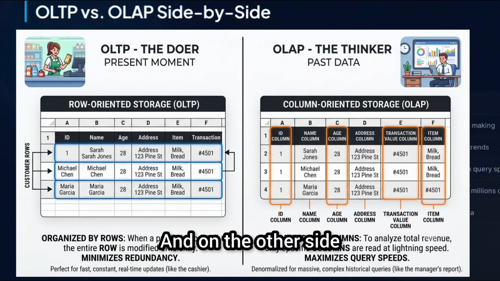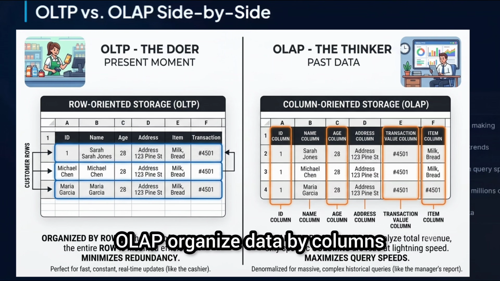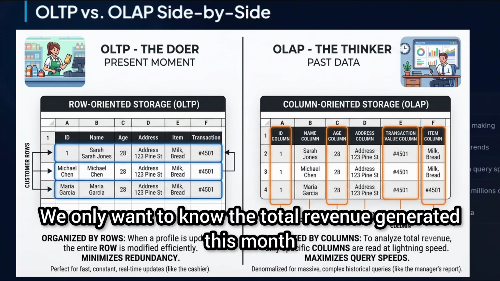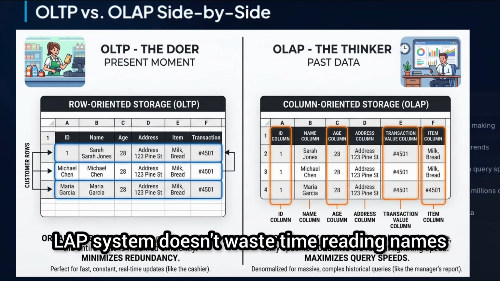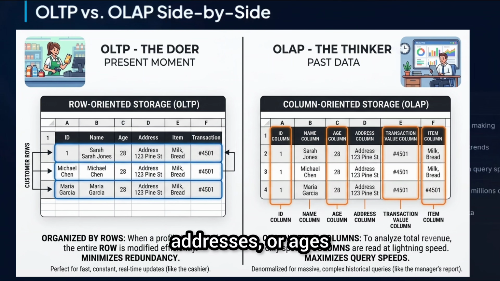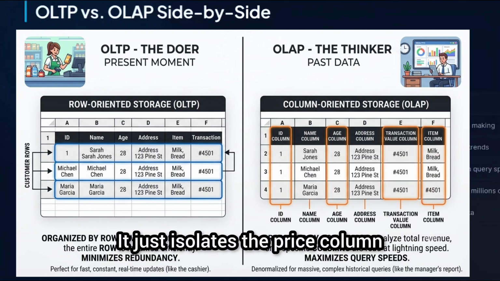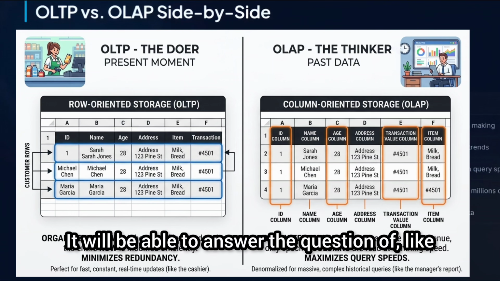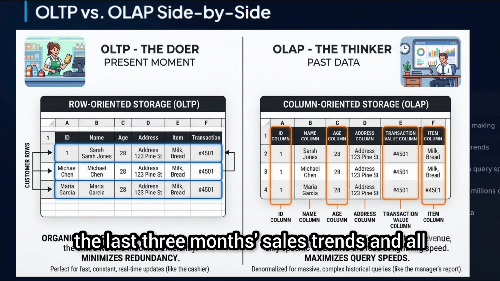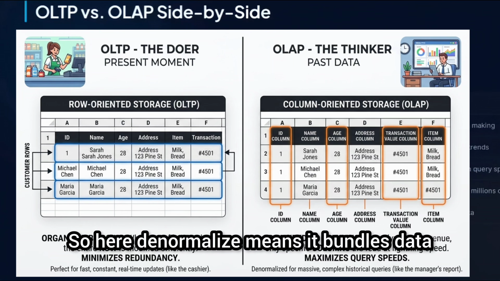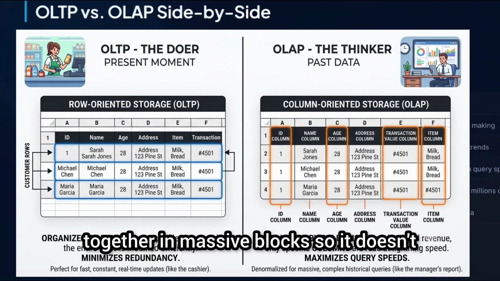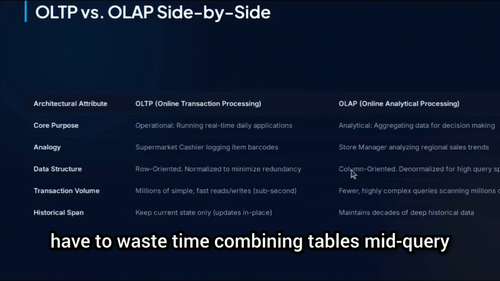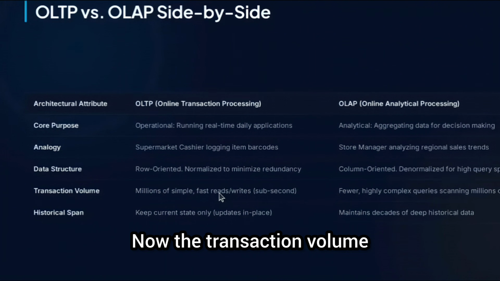Okay. And on the other side, OLAP organizes data by columns. Imagine you only want to know the total revenue generated this month. The OLAP system doesn't waste time reading names, addresses or ages. It just isolates the price column and reads it all at once at lightning speed. It will be able to answer questions like the last 3 months' sales trends and all. Okay, so here denormalized means it bundles data together in massive blocks, so it doesn't have to waste time combining tables mid-query.